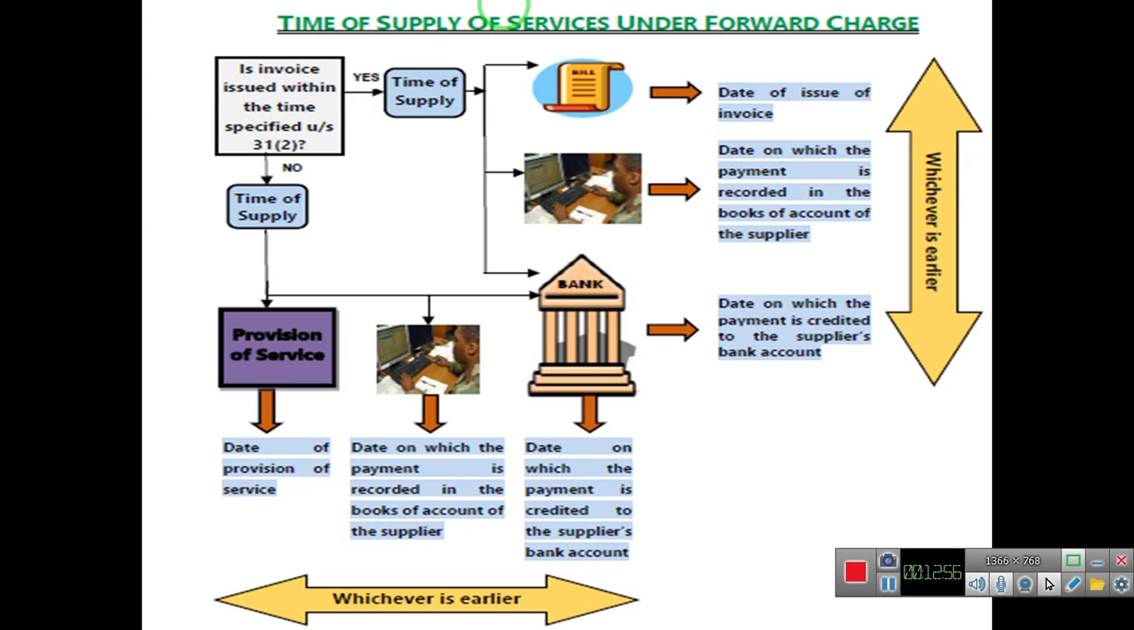If the invoice is not issued within the specified time limit, then to determine the time of supply we will consider 3 dates.